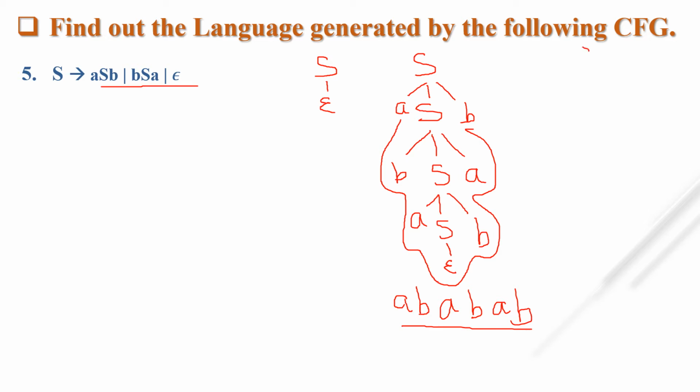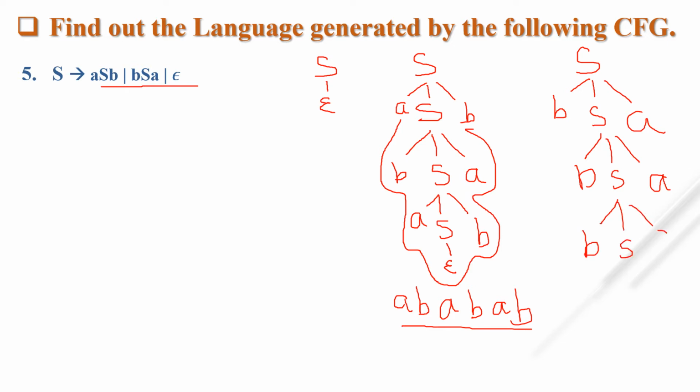Let's select another alternative. First I am taking B S A. Now I am taking B S A once again instead of S, and once again B S A. Now instead of S I am taking A S B, and to terminate this parse tree I am putting null. So which string is generated from here?